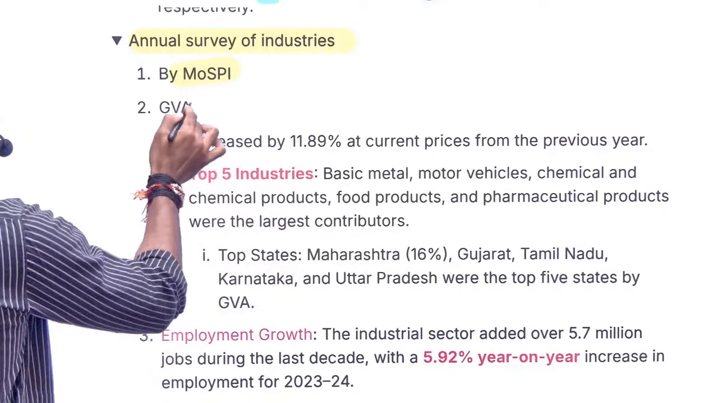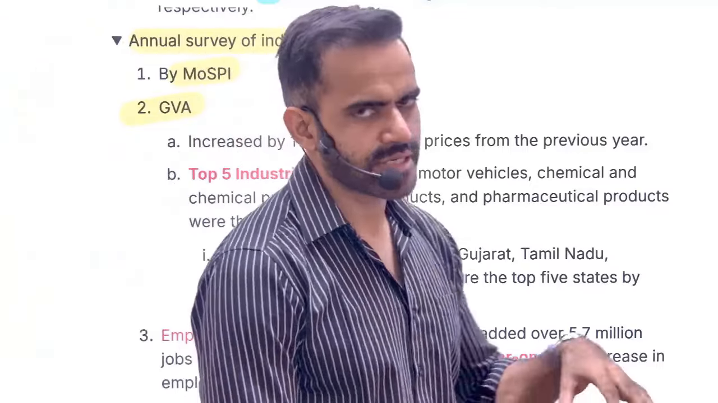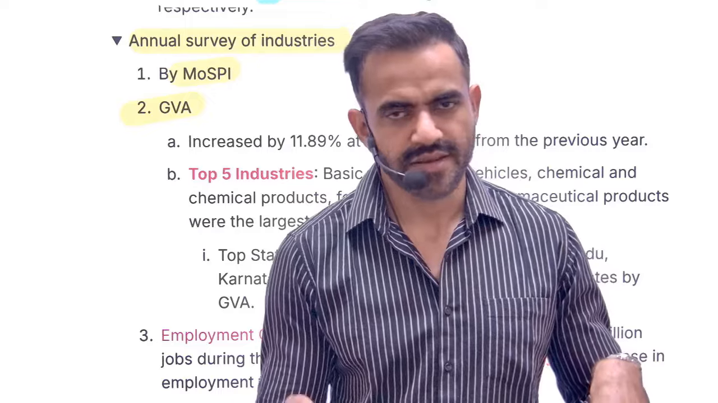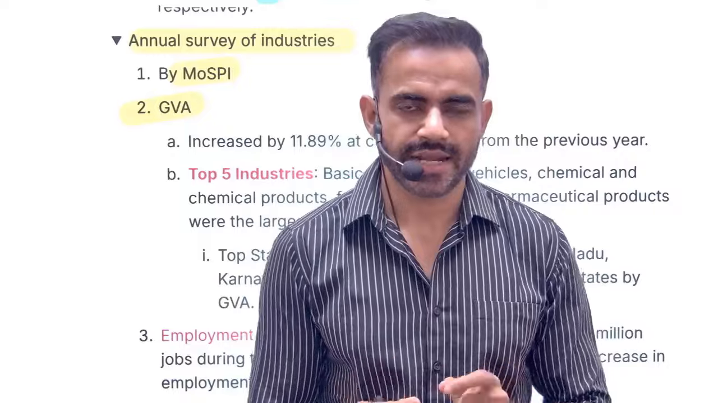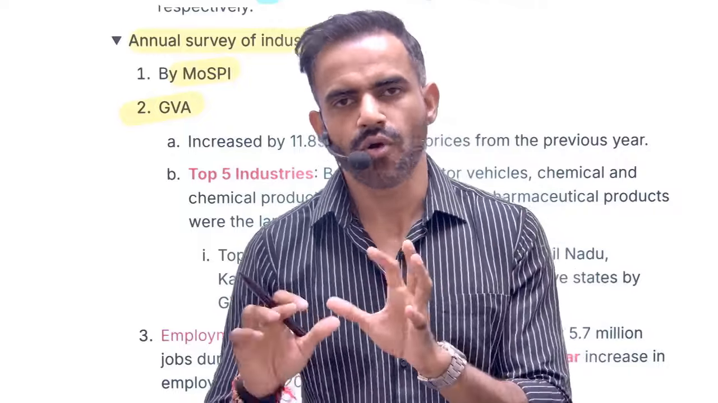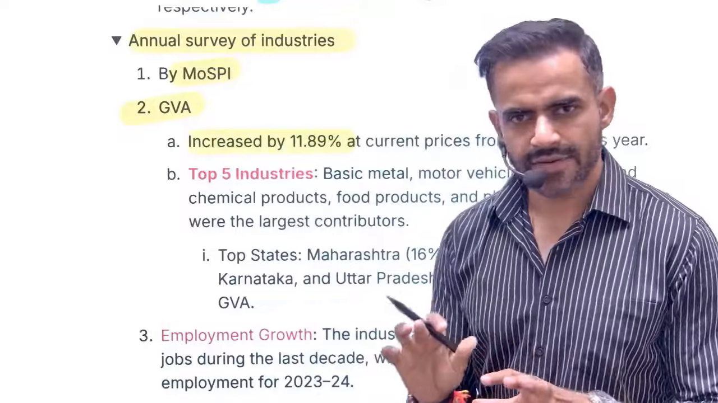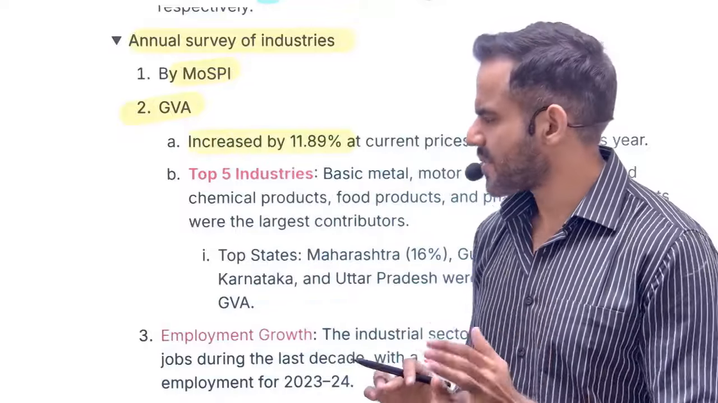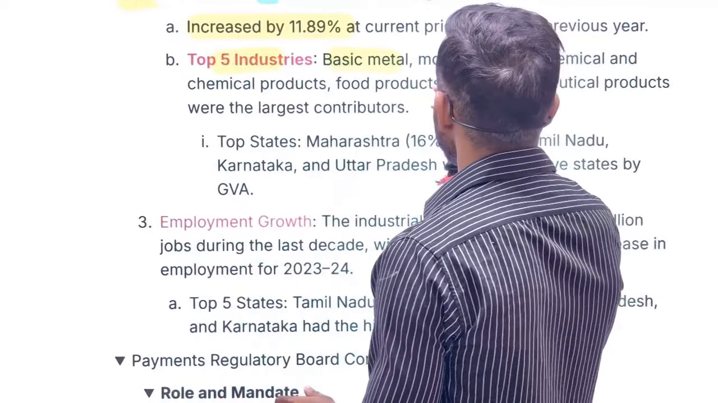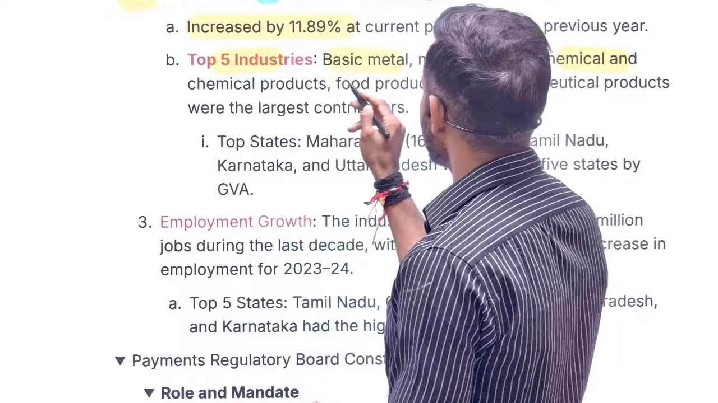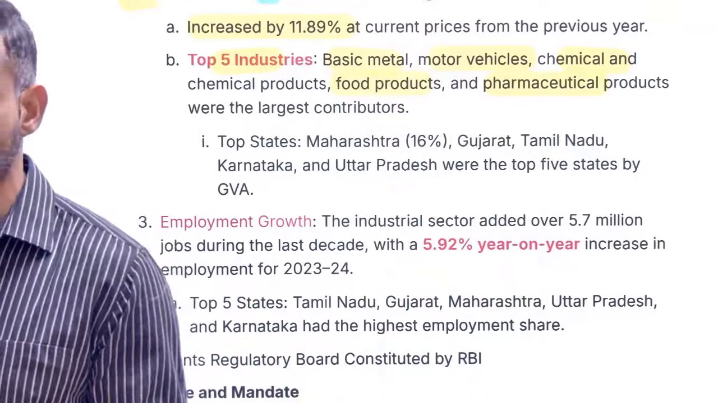Next is related to annual survey of industries. It is released by MOSPI. Second is it talks about the overall value addition by the different industry. Annual survey of industry, name itself is self-explanatory. We have surveyed the industries, what they are producing, how much value they are adding. GVA is nothing but gross value addition, overall value addition. Okay, now the GVA increased by roughly 11.89%, roughly 11%. Just remember, no need to remember exact number. These are 5 industries. For example, basic metal, motor vehicle, chemical, food products, and pharma products.